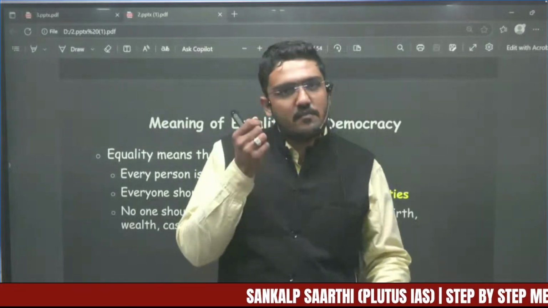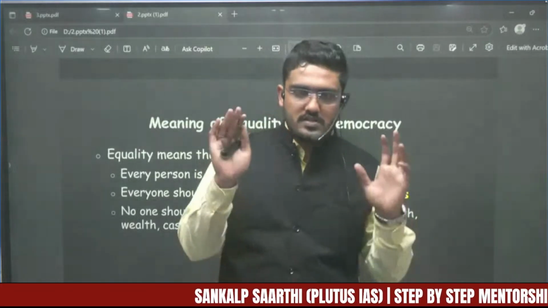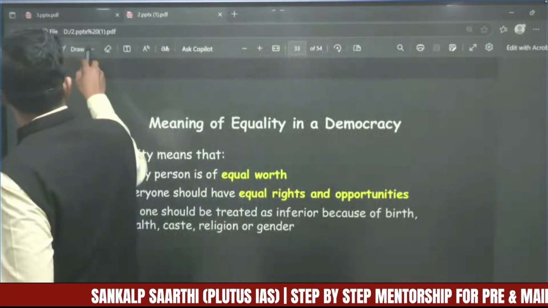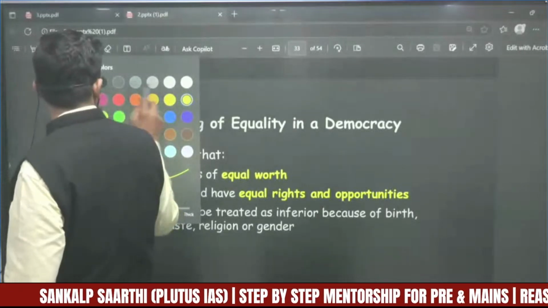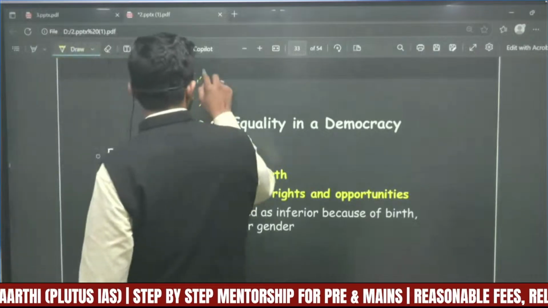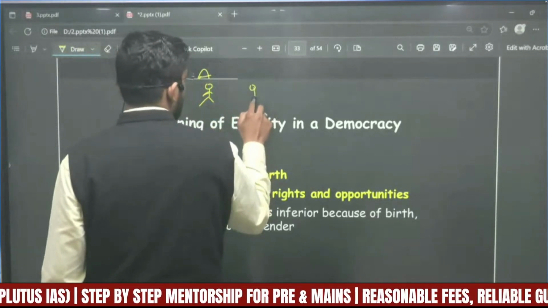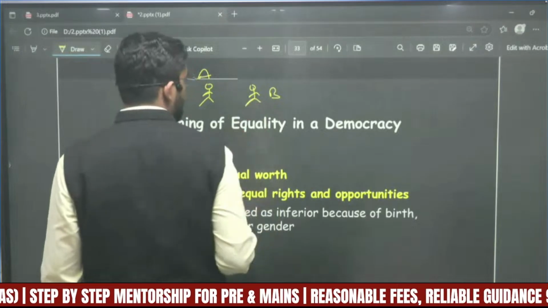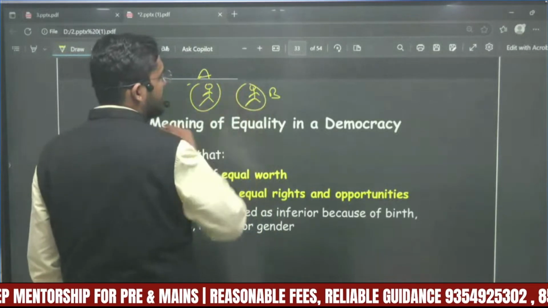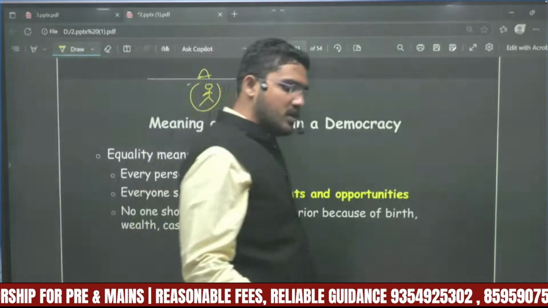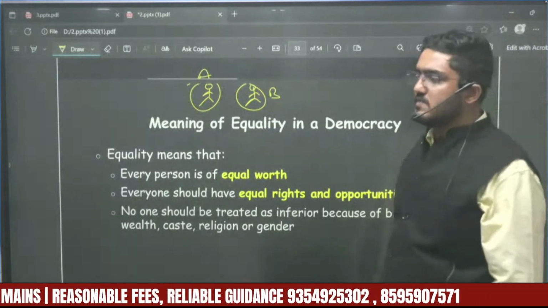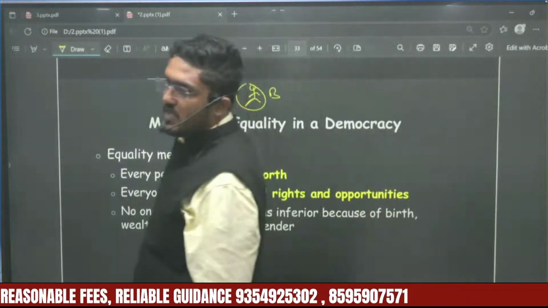Everyone has some worth. Okay, now just imagine this. There are two persons. So this is person A, let's suppose, and this is person B. So these two persons, for example, one is rich, one is poor, one is upper caste, one is lower caste, one is a man and another one is a woman.